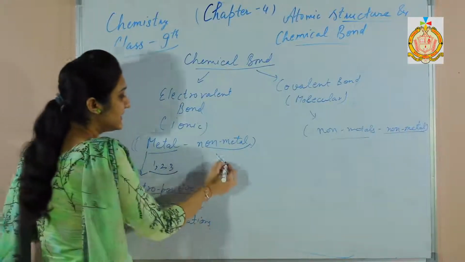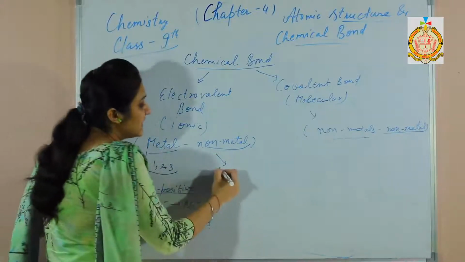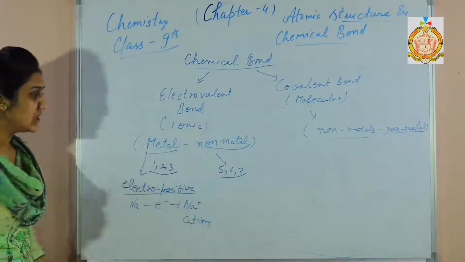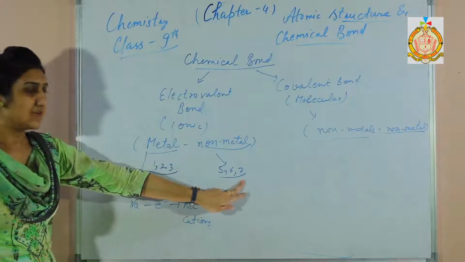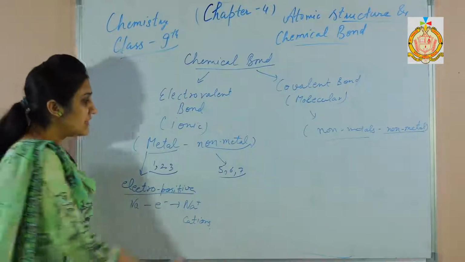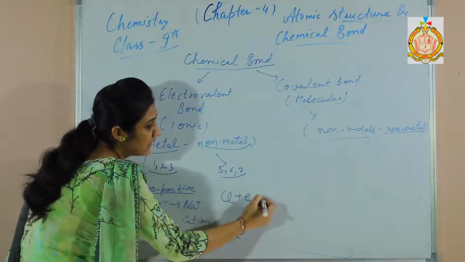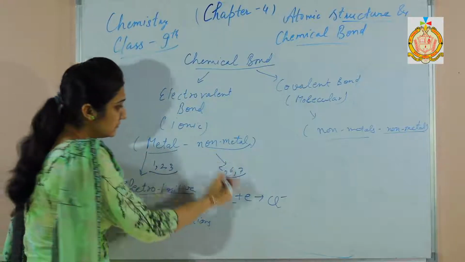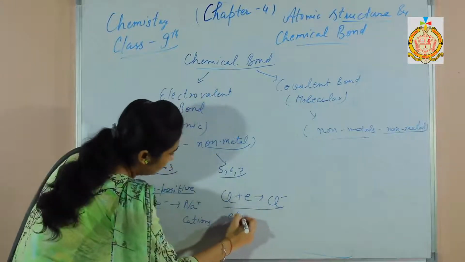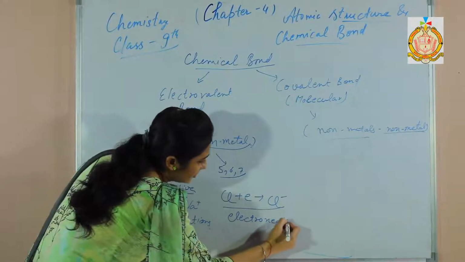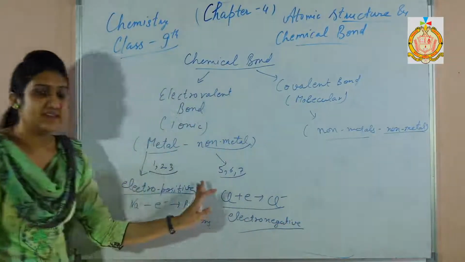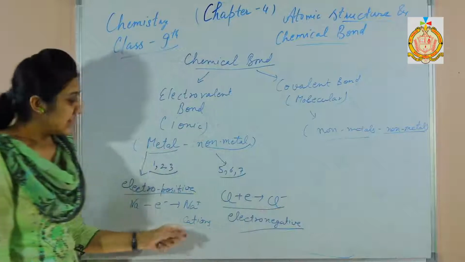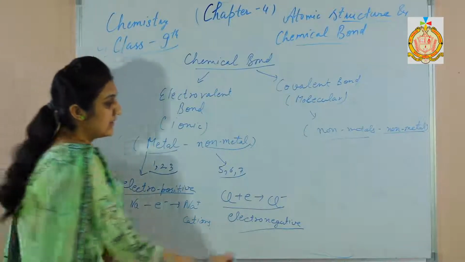Non-metals are mostly electronegative. Electronegative means they can easily gain electrons because they have 5, 6, 7 electrons in their valence shell. In the case of 7 valence electrons, they need only 1 electron. For example, chlorine needs only 1 electron to fulfill its valence shell, and it becomes negatively charged. So non-metals are called electronegative in nature because they can easily gain electrons, and they are called anions, and the positive charge on the metal makes cations.